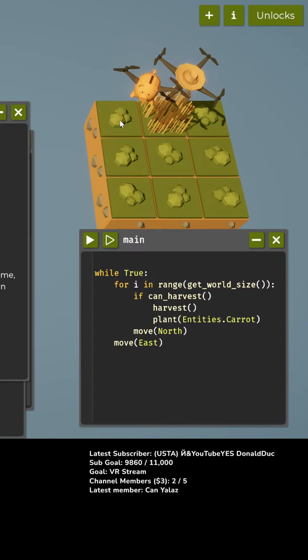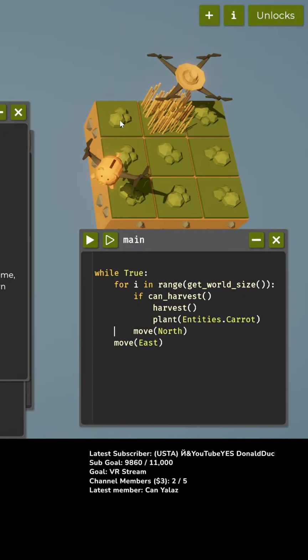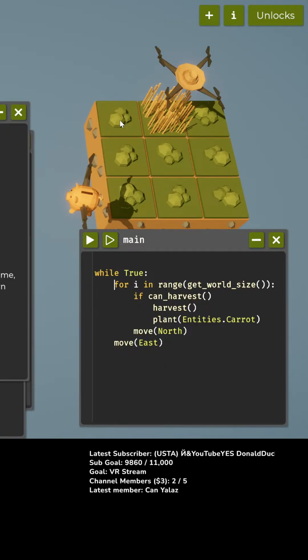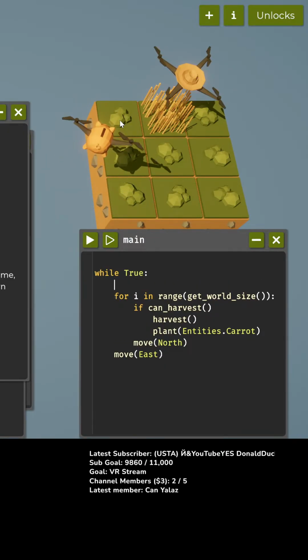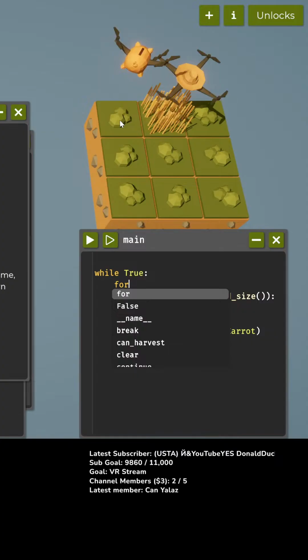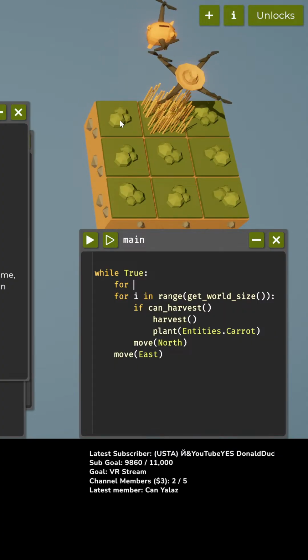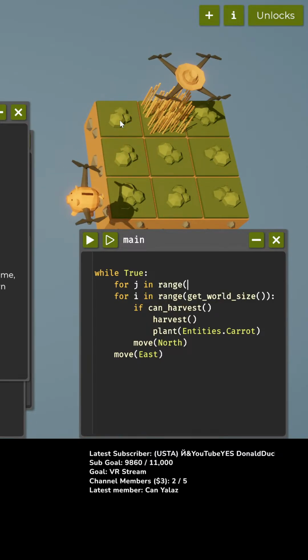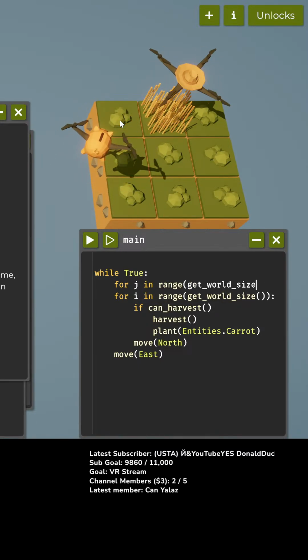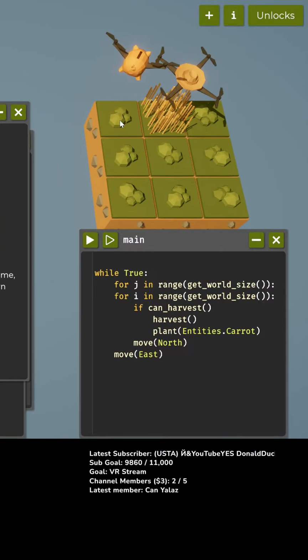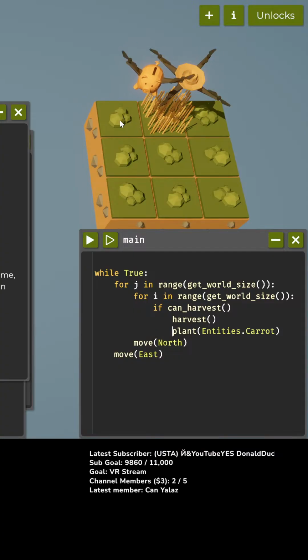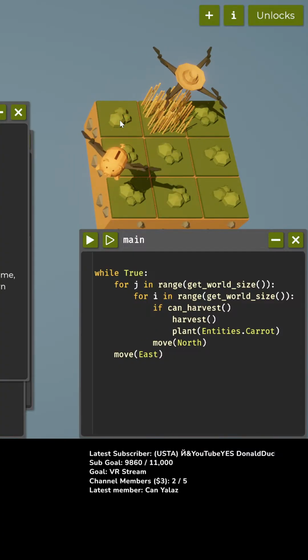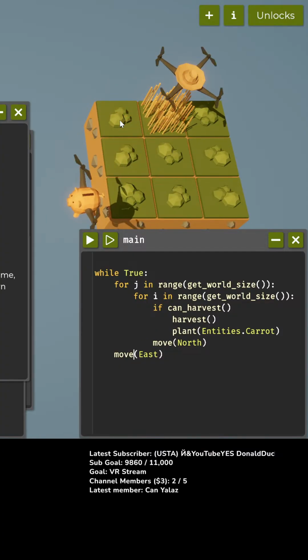Ooh, can we nest for loops? How do we nest for loops? Okay, so on the outside of this, we're going to do for j in range(getWorldSize()). There. Okay, and then we're going to indent all of this one extra level. There. Okay.